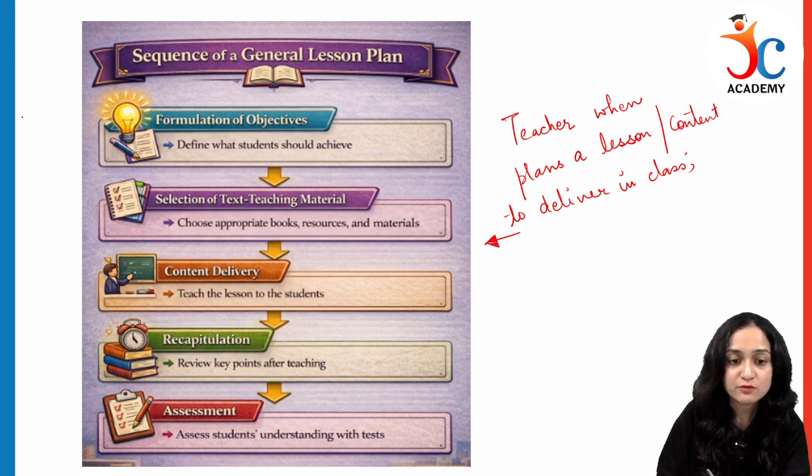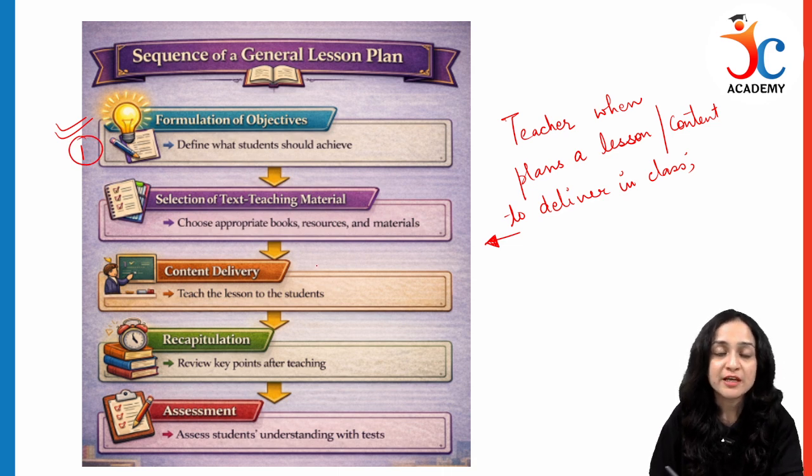The first is formulation of objectives: when the class ends, what will my students learn, what will be the targets or the objectives I aim for my students.